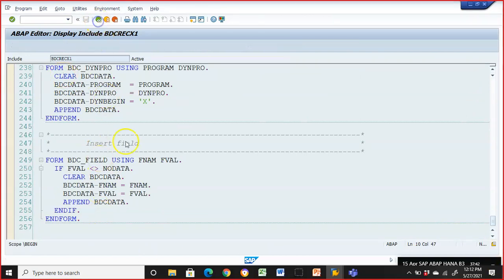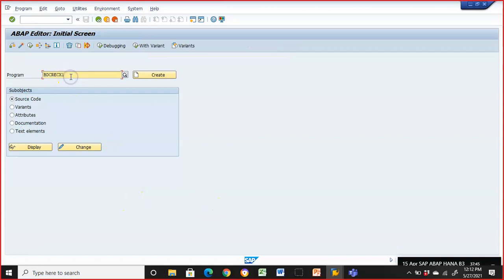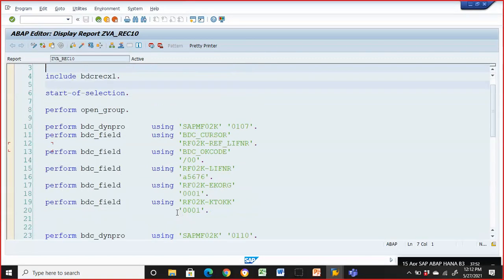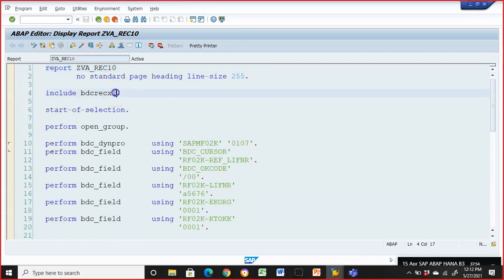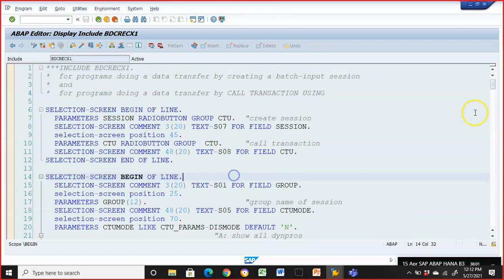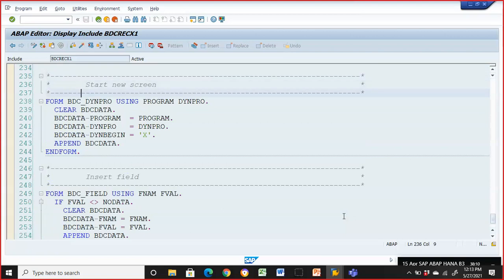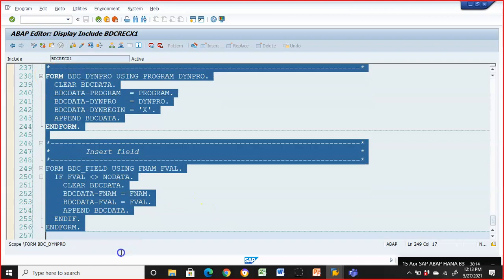But the question here is, how do we remember BDC RECX1? Is there any shortcut for that? Yes, you don't have to remember it. You just go to the recording that you have got. On the top, you'll already have BDC RECX1. In fact, if your program is already in display mode, you can just double click on this and you'll get this, and at the end you'll have this. So these are the two forms that we have here. Select from here to here.